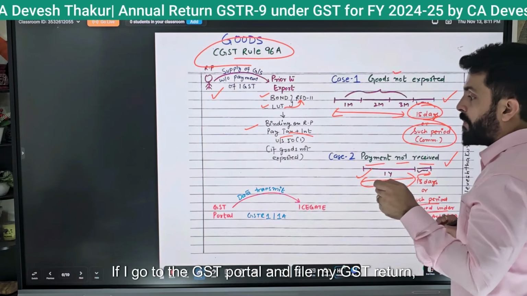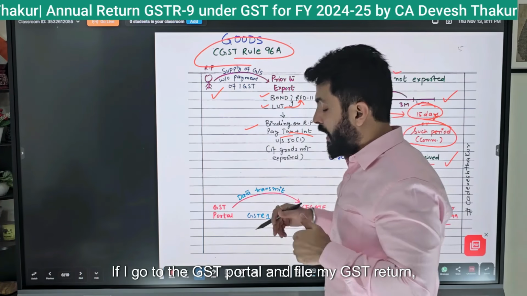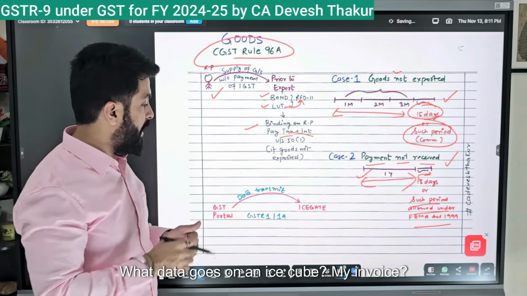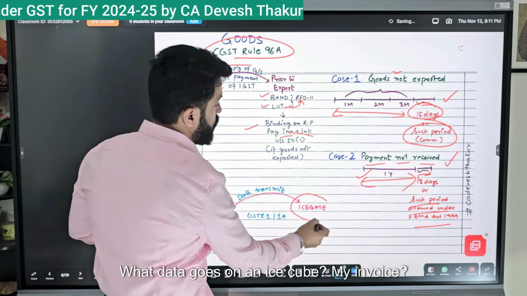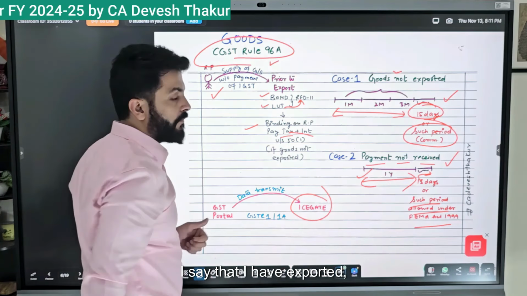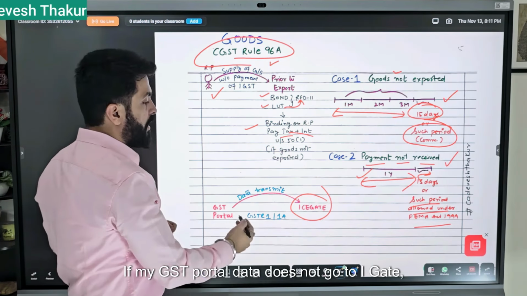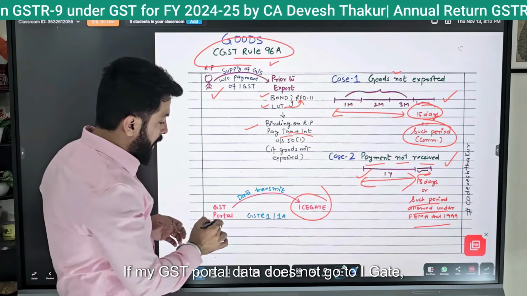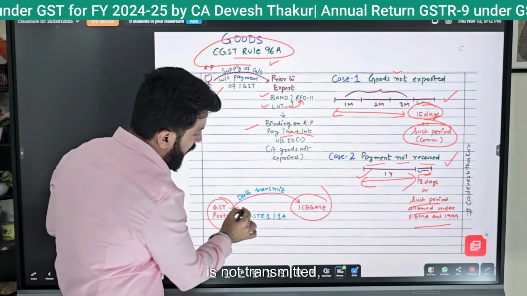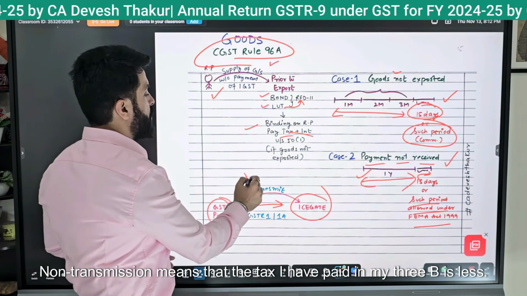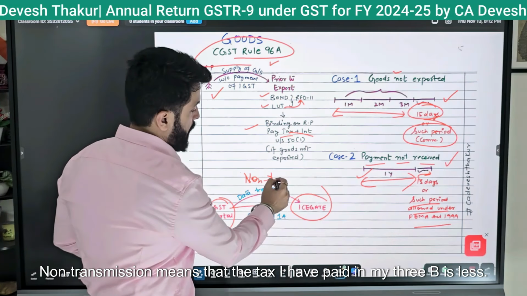What happens now? If I go to the GST portal and file my GST return, then my data goes from there. What data goes to ICEGATE? My invoice. I say that I have exported. Now I have exported. That data is verified from my shipping bill. If my GST portal data is not transmitted to ICEGATE, then I receive an email of non-transmission. Non-transmission means that the tax I have paid in my 3B is less.